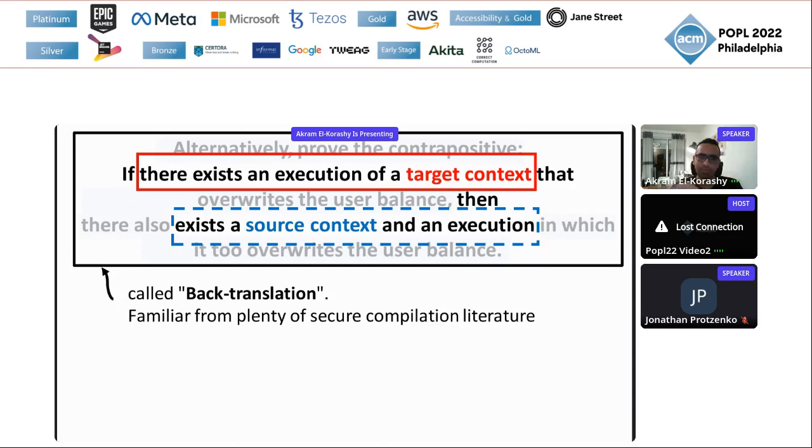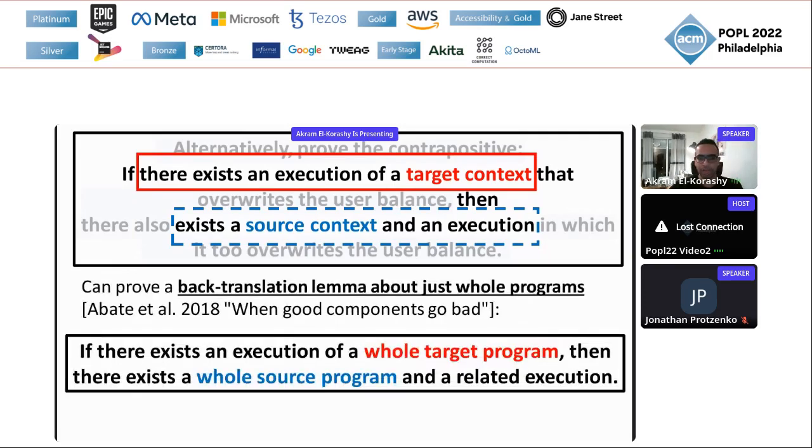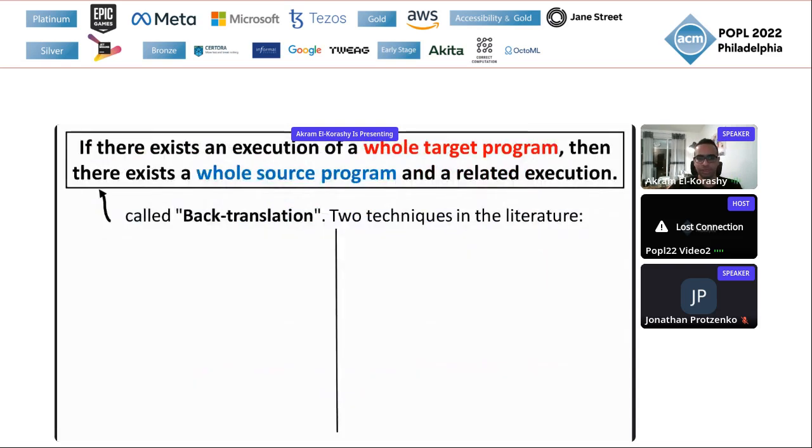This translation of a target context to a source is called a back translation, and it's also a familiar problem from plenty of secure compilation literature. The way we prove it is by using a strategy from Abate et al.'s 2018 paper, which is essentially a back translation lemma, but about just whole programs, not an arbitrary partial program. So if there exists an execution for a whole target program, then there exists a whole source program and the related execution.